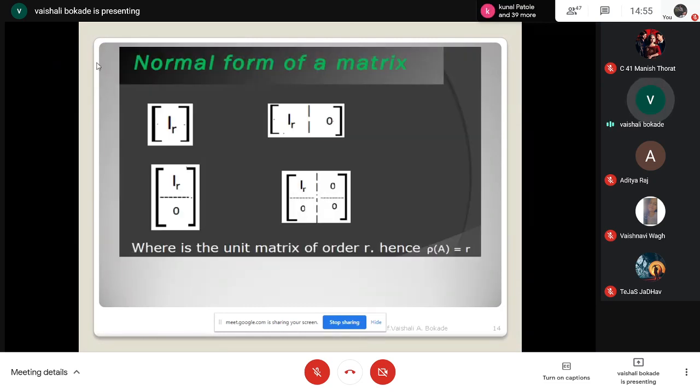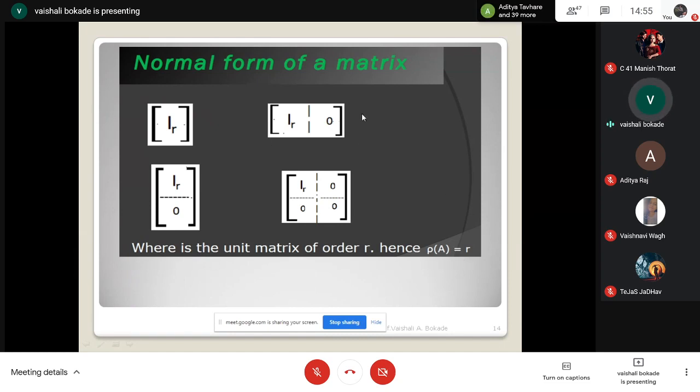For the normal form or canonical form of a matrix, I'm having four ways. Here in this I'm having I_R. I_R means identity matrix of order R. So whenever a certain matrix, after using row and column transformations, can be converted to an identity matrix of order R, I can say this matrix is having rank R.